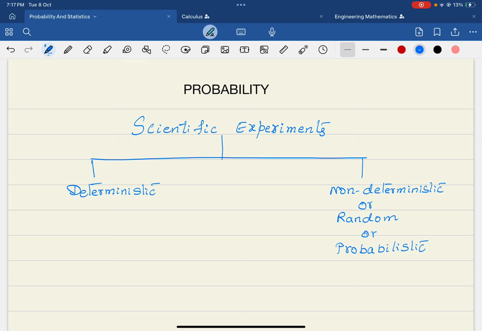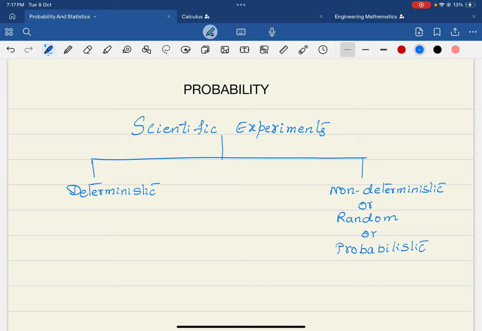So, let us come to the introduction. As all of you know, probability means the chance of occurrence, or whether the event is going to happen or not happen. All these are the definitions of probability.